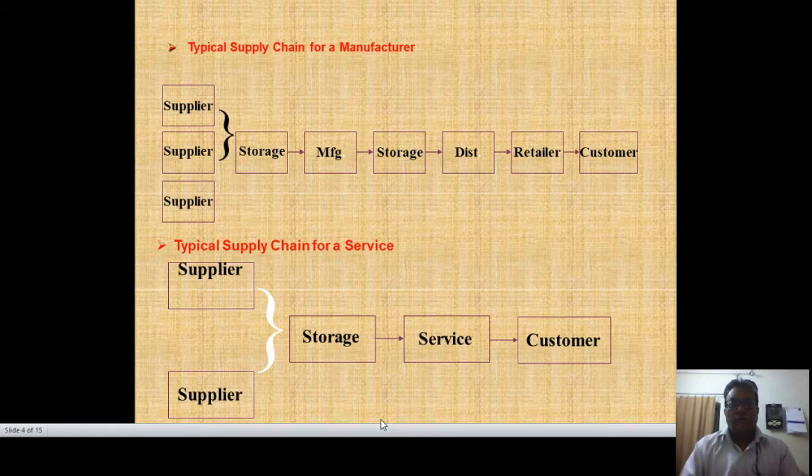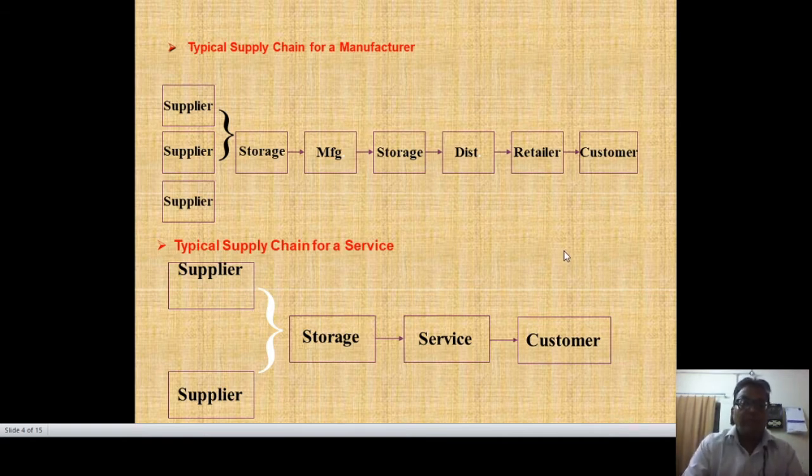Now, if you look at the typical supply chain for a manufacturer, first there is the inward logistics. Various suppliers supply goods to us, because the raw material has to be put in our raw material warehouses. There is storage, then the manufacturing process, then we take care of the storage of finished goods, then from there we send it to distribution channels, and then to the retailer.